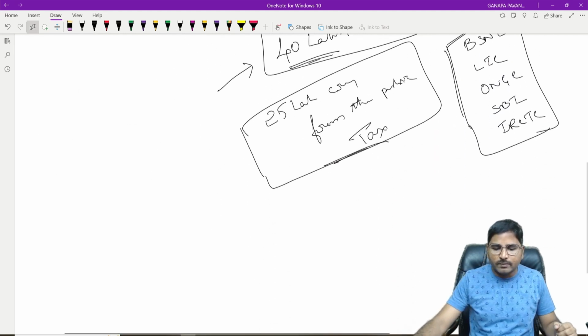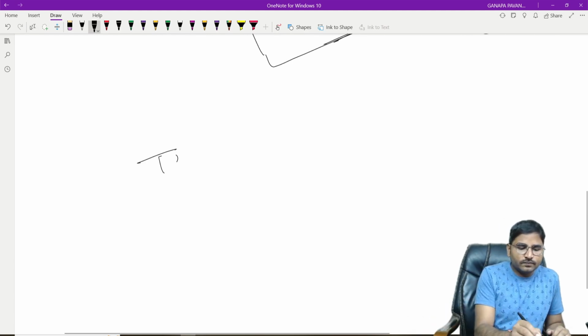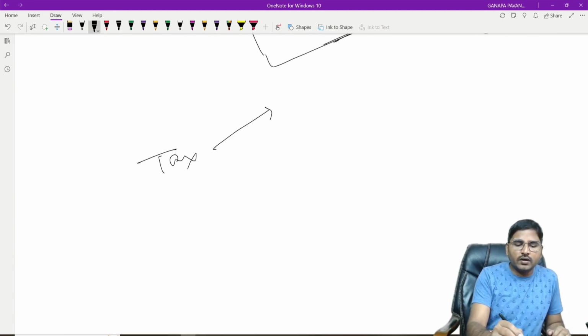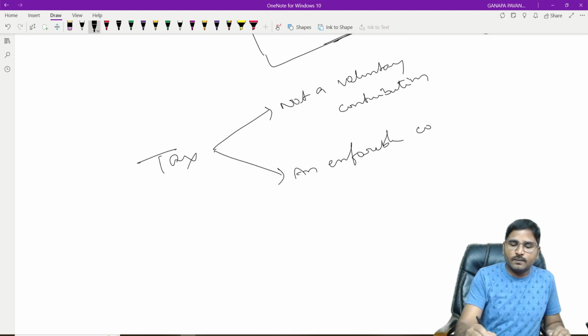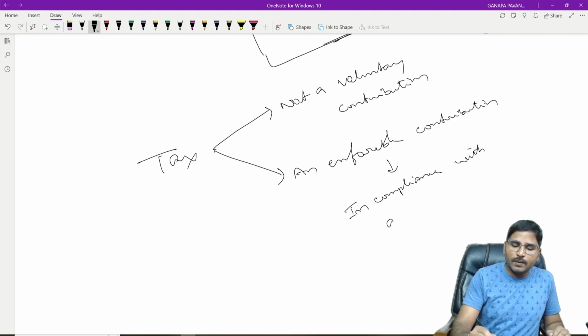And one more thing you have to remember, tax is not a voluntary contribution. It is an enforceable contribution which has to be made in compliance with applicable laws.